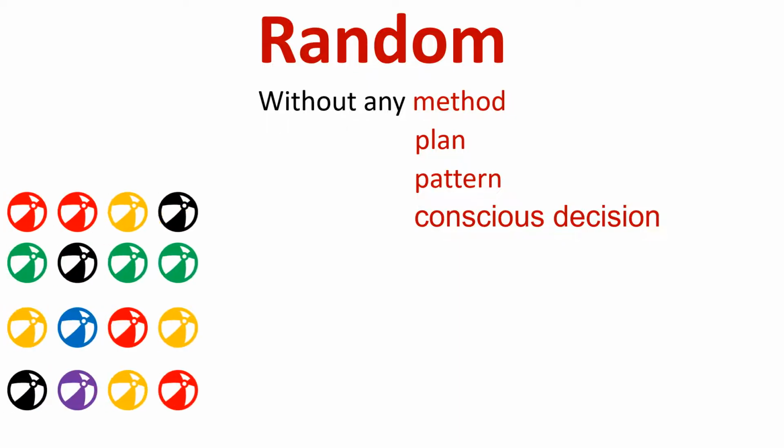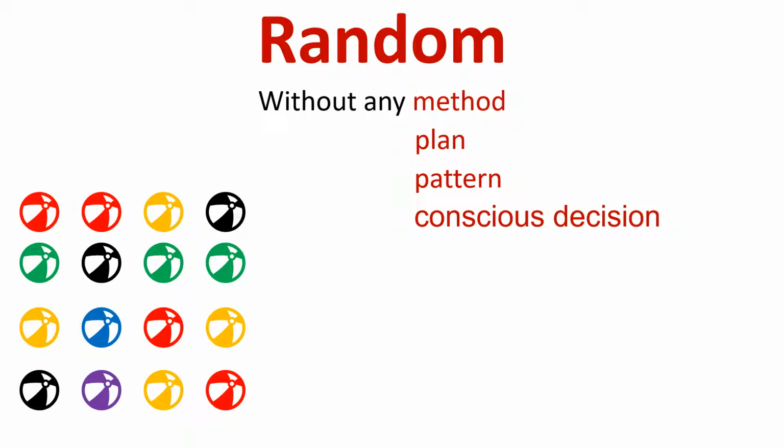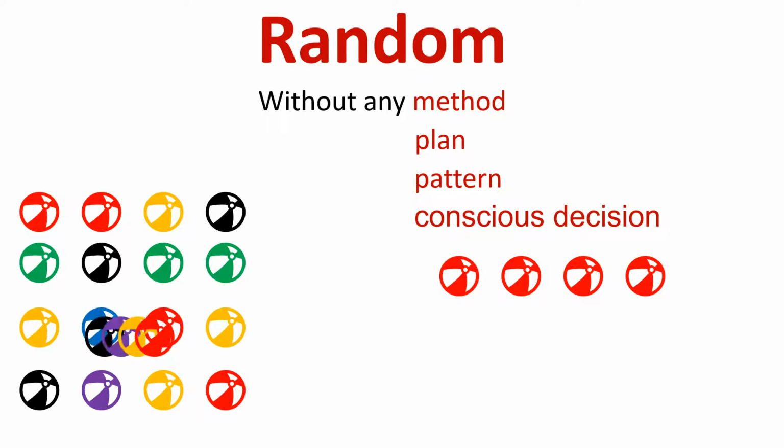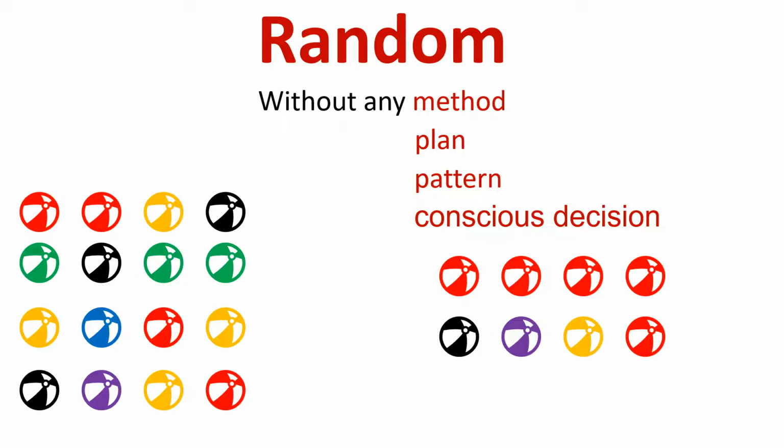Let me give you an example. Let's say here you have a set of balls, right? And if we ask you to pick the balls out of it and you pick this set of balls, so this has a plan. It clearly shows a plan, right? It has a pattern. That means you have picked all red balls. Now if we close your eyes, or if we make you blindfolded and if we ask you to pick the balls and you end up picking this set of balls, so if you see, this doesn't have any plan. All these four balls are of different colors, right? So we will say that it's a random selection, right? It's random selection of balls.